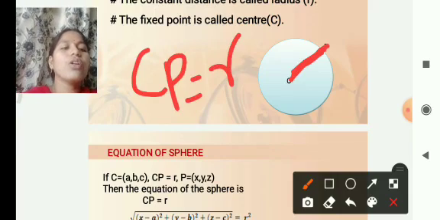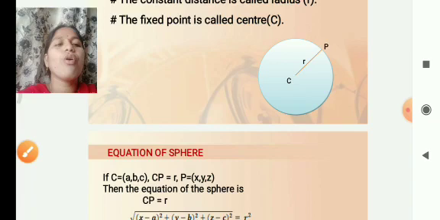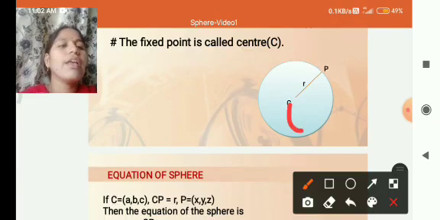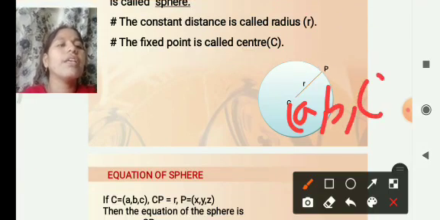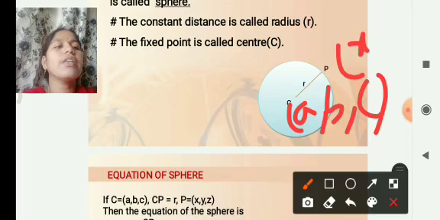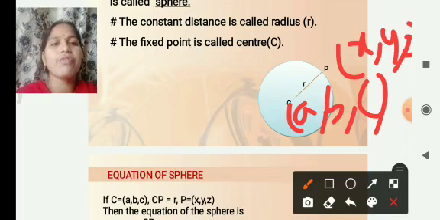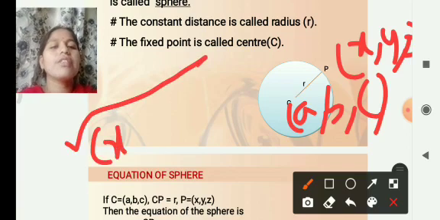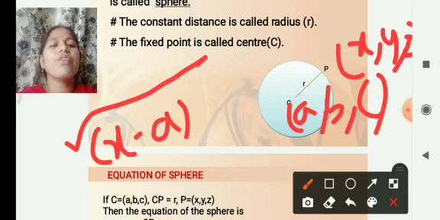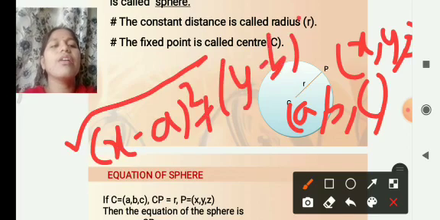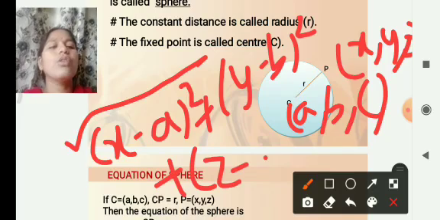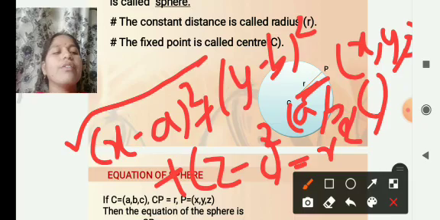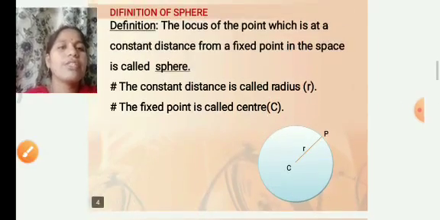How do we find the radius? The center C is (a, b, c), and the point on the sphere is P(x, y, z). By the distance definition, CP is the square root of (x minus a) whole square plus (y minus b) whole square plus (z minus c) whole square, and CP equals r.